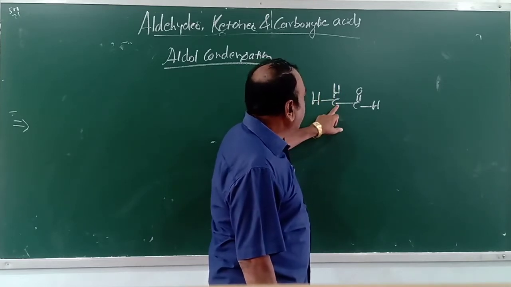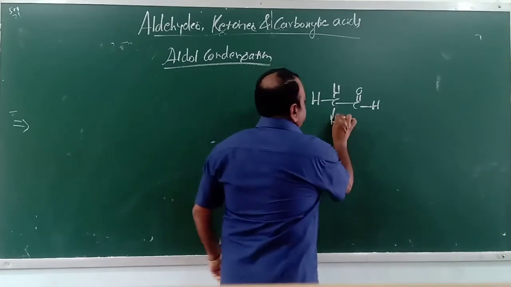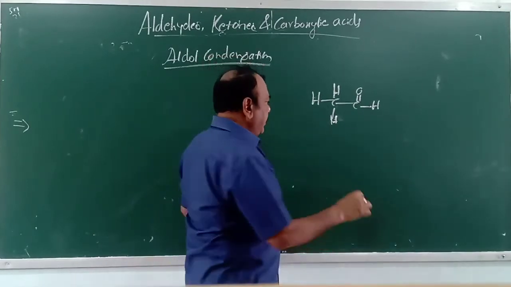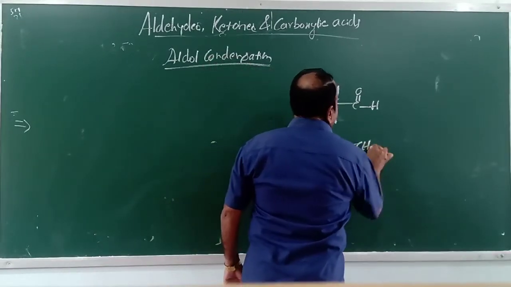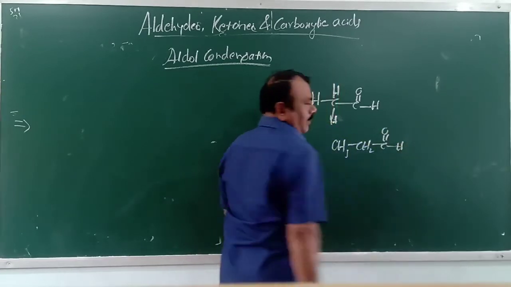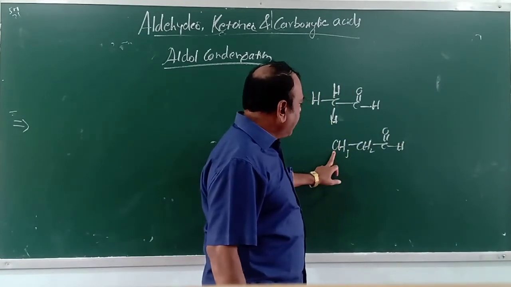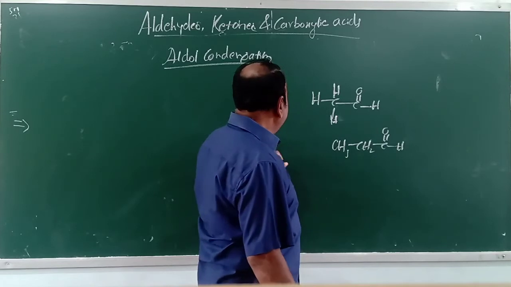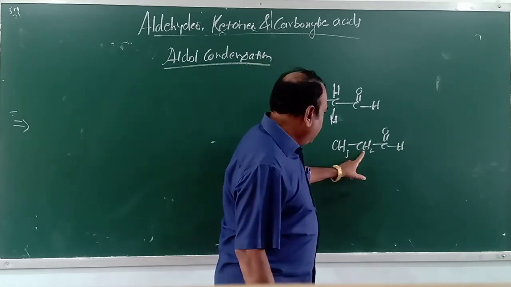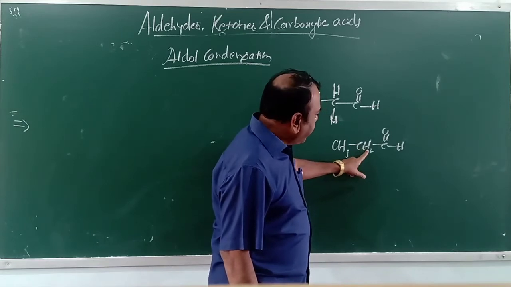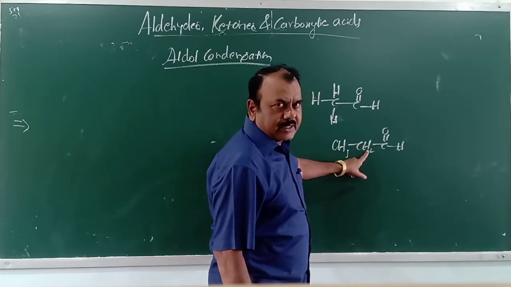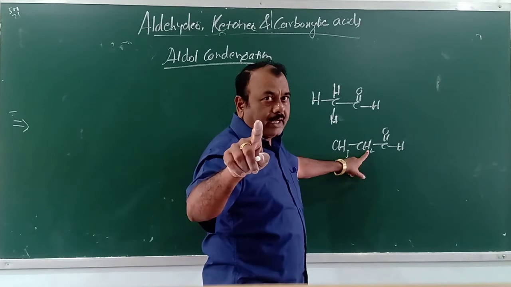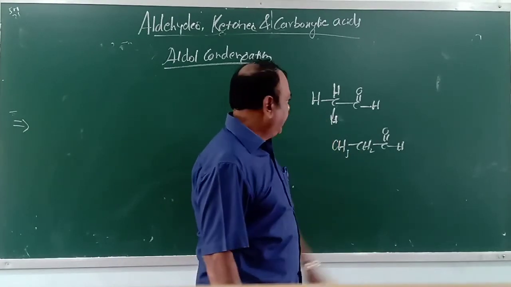Hydrogens bonded to the alpha carbon are said to be alpha hydrogens. Similarly, if you write CH3CH2CHO, this is the alpha carbon, this is the beta carbon. Similarly, you can extend your naming alpha, beta, gamma, delta, epsilon, like this. Hydrogen atoms present on the alpha carbon are considered alpha hydrogen atoms. Okay, this is one thing.